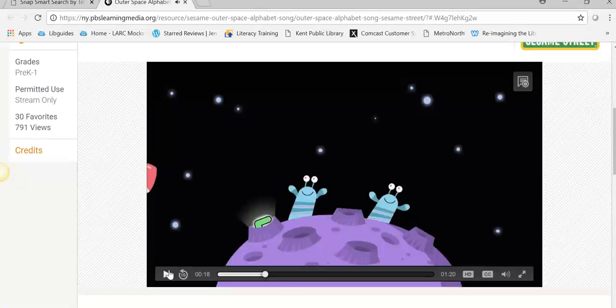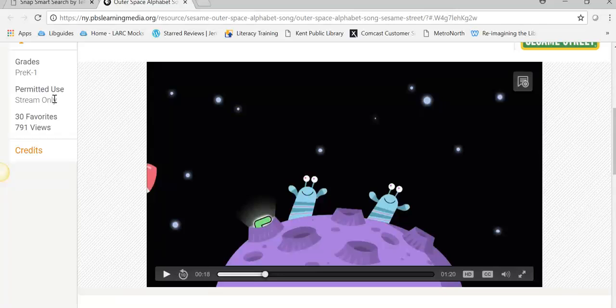Okay, we're going to stop it there. It shows you the length of it. It's 1 minute and 20 seconds. You can click on this to have it closed captioned. You can make it full screen. You can change the volume. On the left side here, it tells you permitted use, stream only.